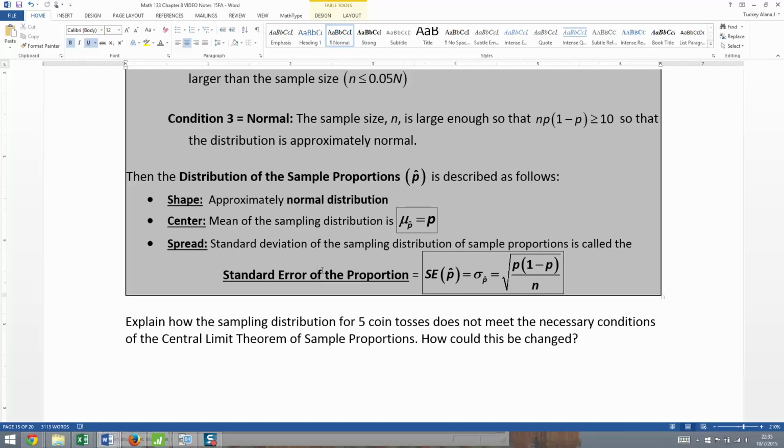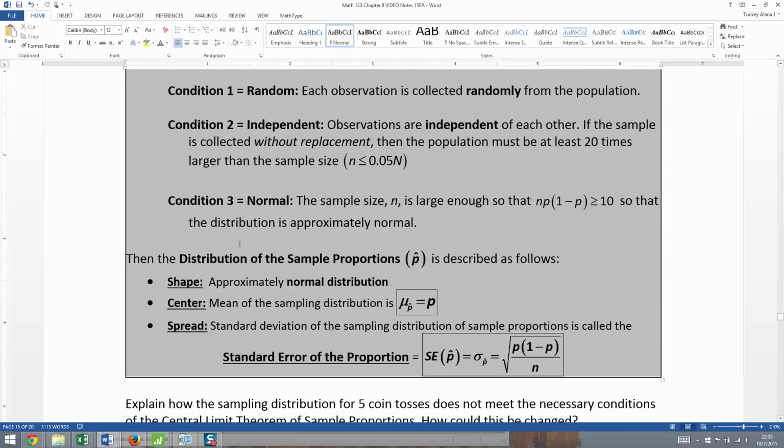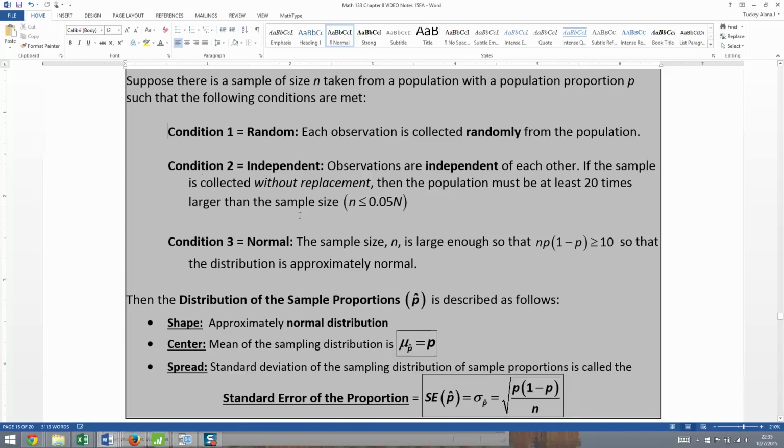All right, now our 5 coin tosses actually do not meet the necessary conditions of the central limit theorem. So what is the problem? Well, the coin tosses are random. Let me put these conditions down real quickly.